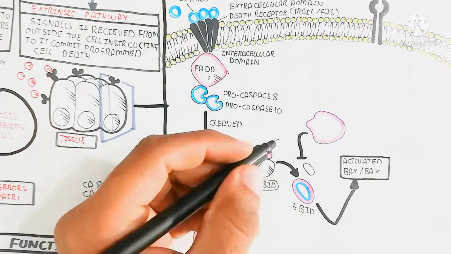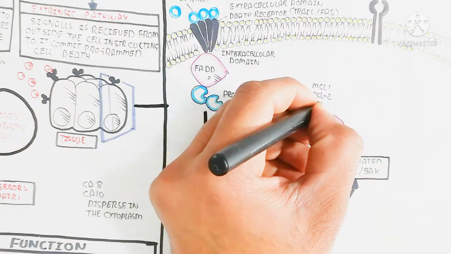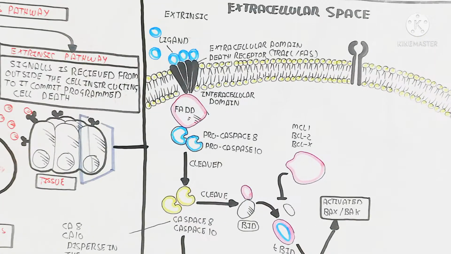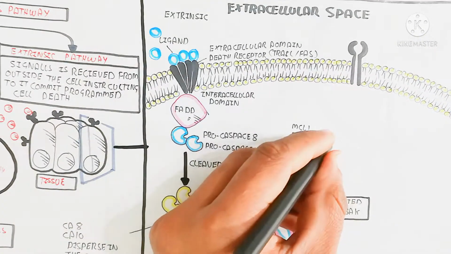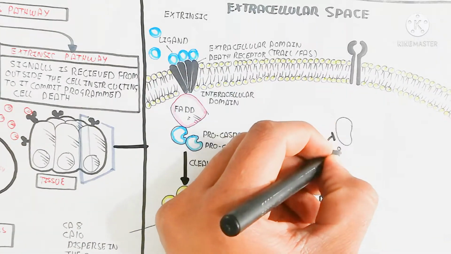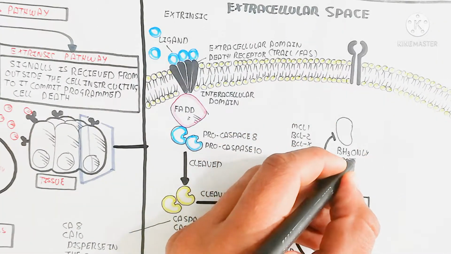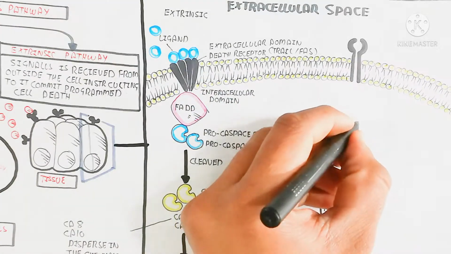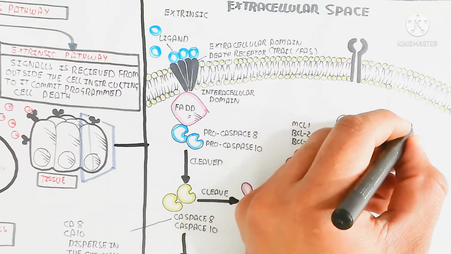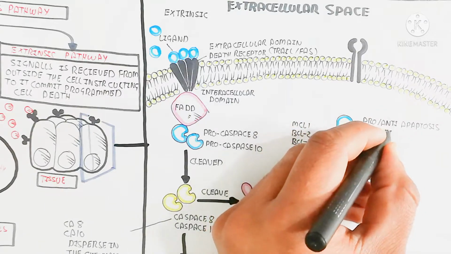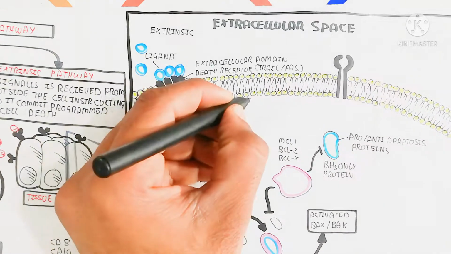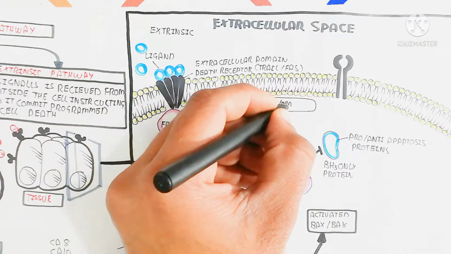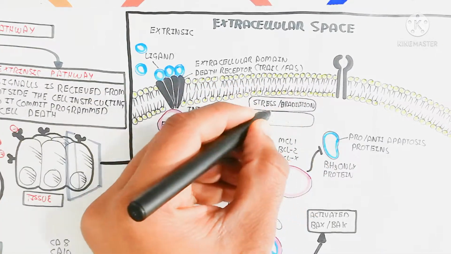Importantly, MCL1, BCL2 and BCLX are part of a protein family that will inhibit this reaction to convert tBID, and the BH3-only protein is also inhibited. Inhibition of these proteins will not lead to apoptosis. So this was the intrinsic pathway.